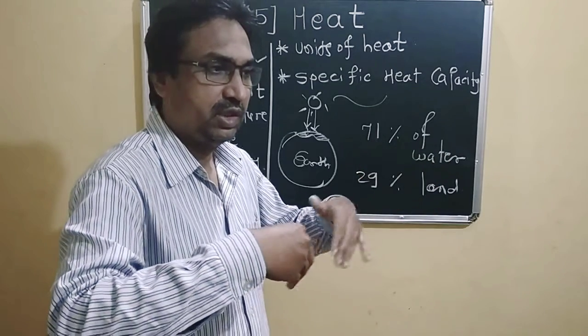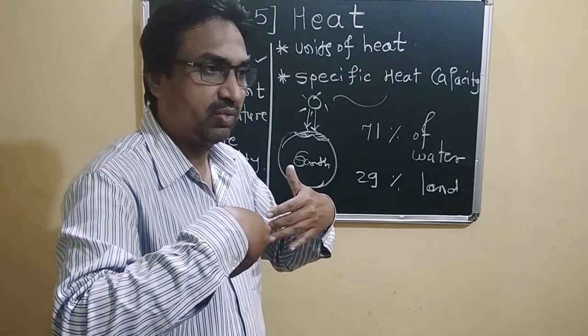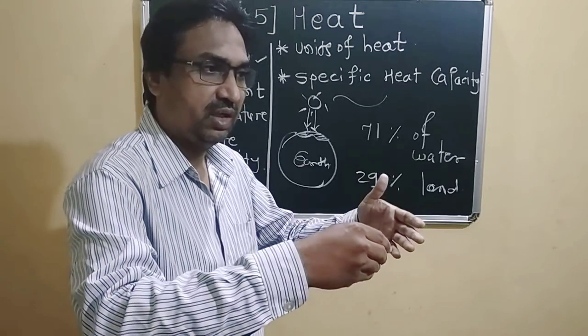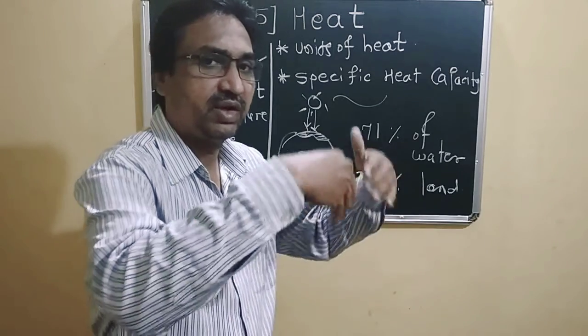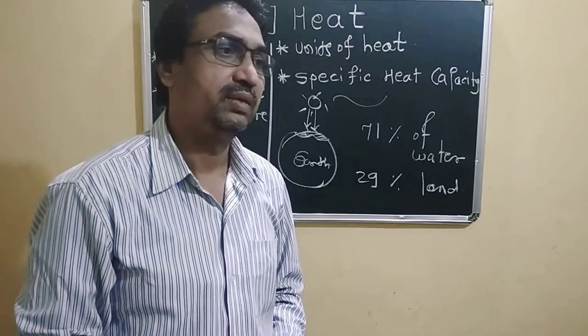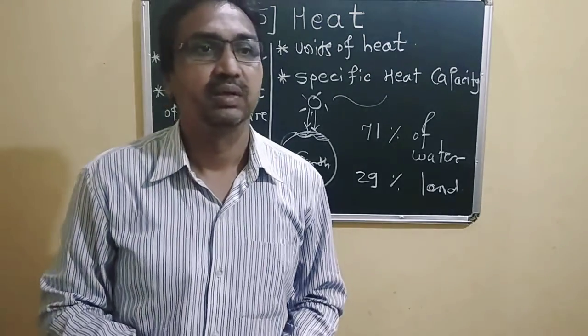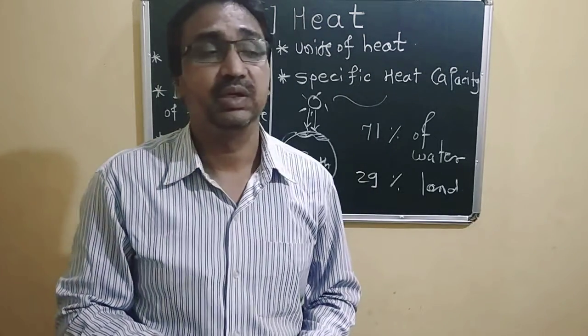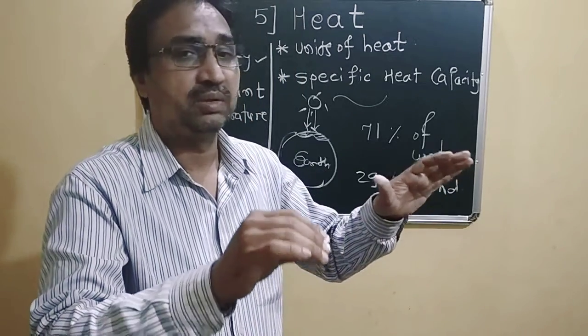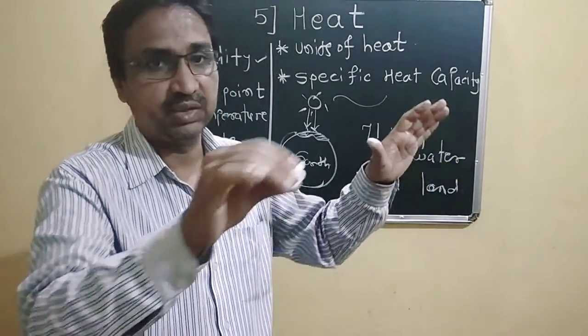But if the water vapor contained in the air is greater than a certain limit, then condensation takes place, and water droplets form on the surface of an object or any other thing.